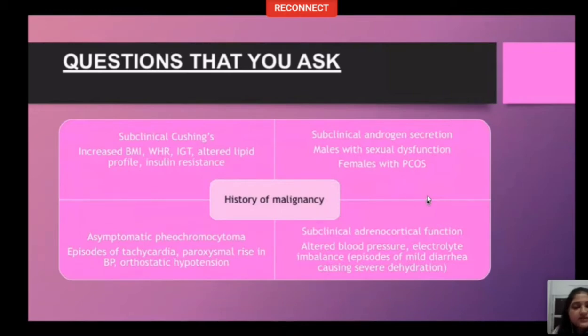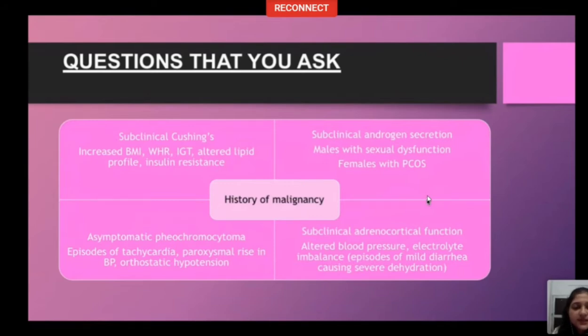First thing that you ask is history of malignancy so that your mind will be alerted towards metastasis. And the rest of the questions are directed at subclinical hormonal syndromes that can occur due to a suboptimally functioning adrenal adenoma. The patient may not have overt symptoms, but he will complain of subclinical symptoms, which he will say positively if you probe him further.